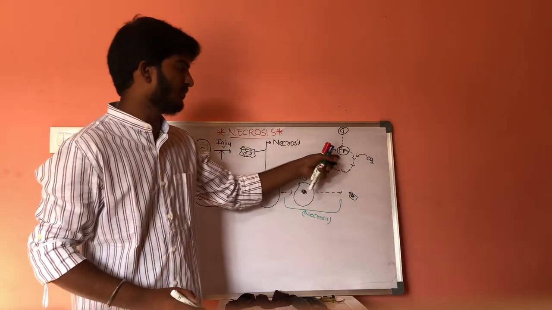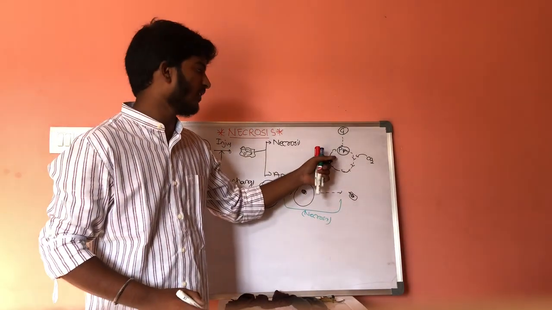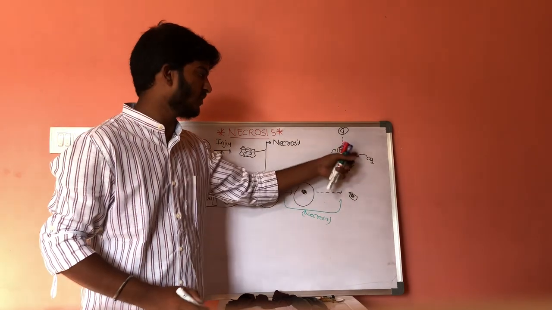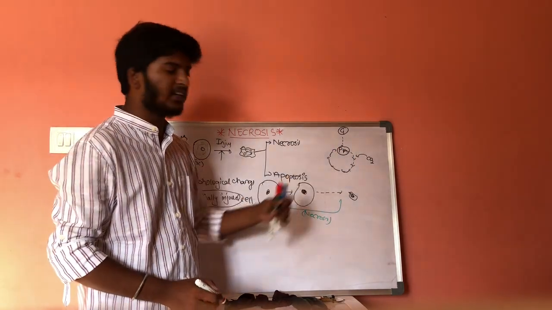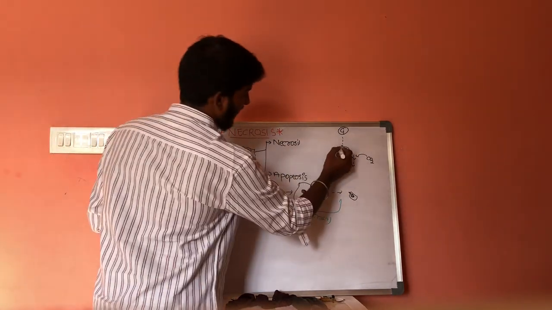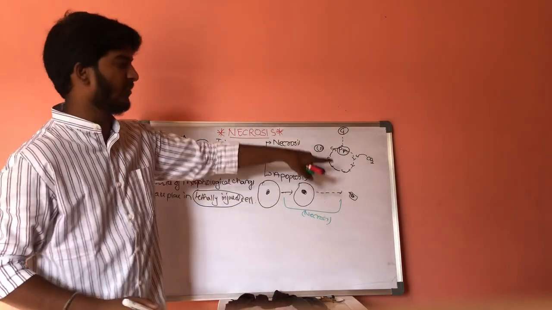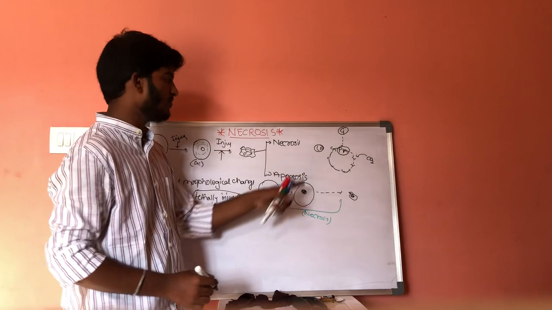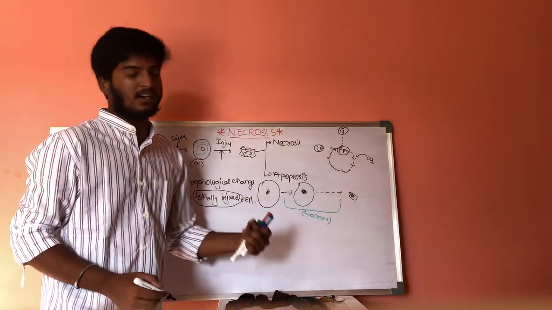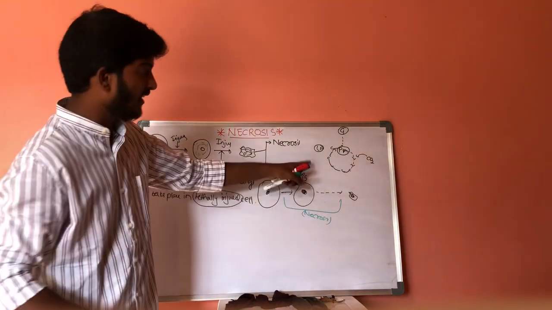But if there are any abnormalities in pyruvic acid and it fails to enter into the TCA cycle, then the pyruvic acid will get converted into lactic acid inside the cell. Now, the lactic acid concentration inside the cell will increase, and ultimately the acidic concentration inside the cell will increase.